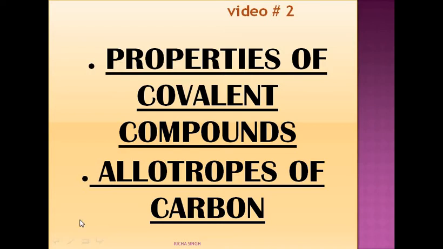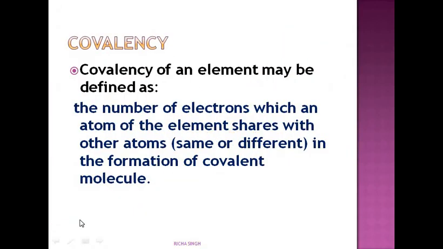In the previous lesson, we studied the properties of ionic compounds. Now we will study the properties of covalent compounds. But before that, you should know what covalency is. Covalency is the number of electrons which an atom of the element shares with another atom or the same atom in the formation of a covalent molecule.